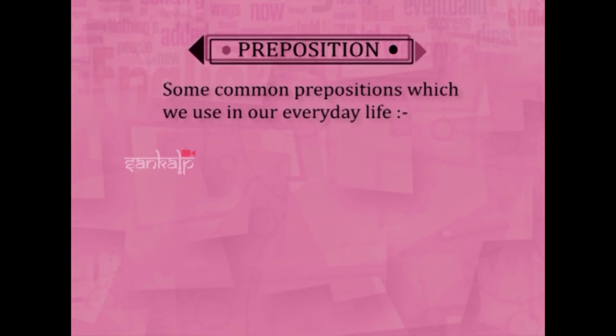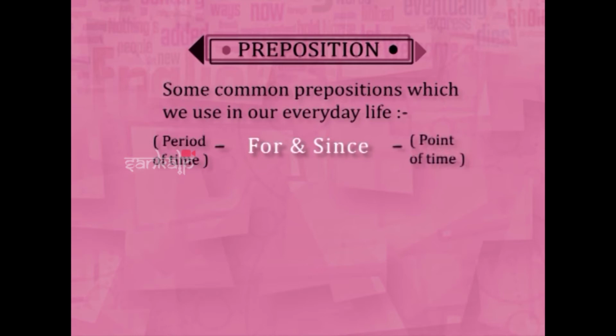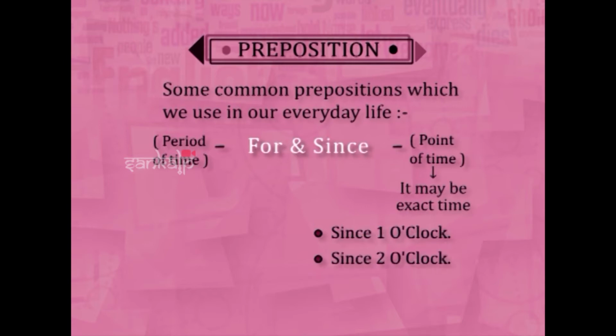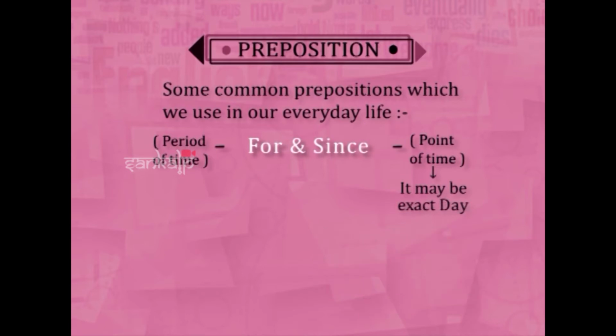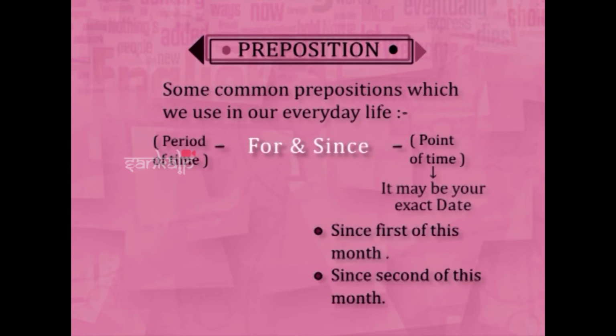Okay? Then comes your for and since. Very interestingly you will come across for and since. For is a period of time, since is a point of time. What is a point of time and what is a period of time, you must know. Point of time can be an exact time. Since 1 o'clock, since 2 o'clock, like he has been playing since 2 o'clock, since 3 o'clock. Or a day, since Sunday, since Monday. Or a date, since 1st of this month, since 2nd of this month.